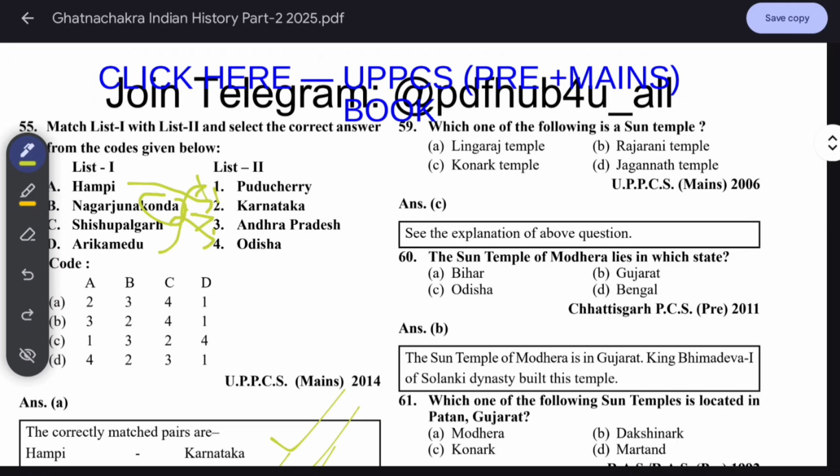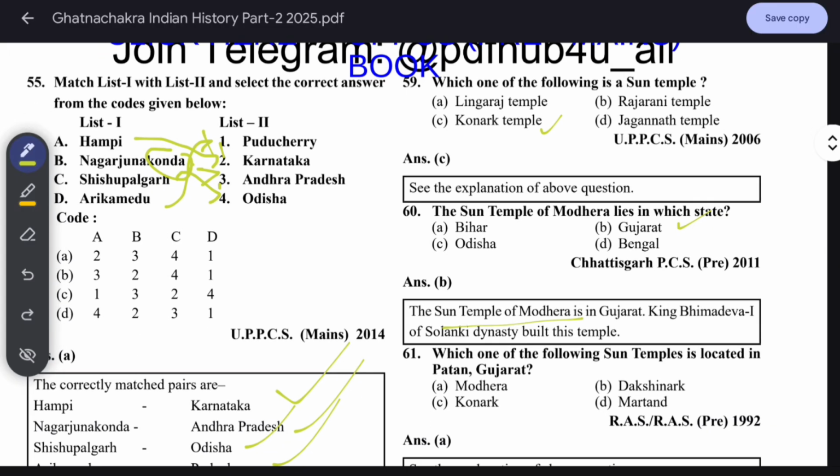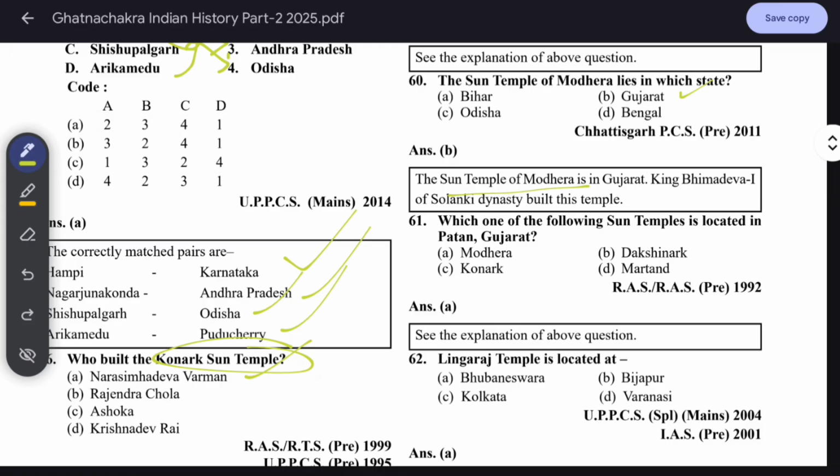Which one of the following is a sun temple? It is Konark Temple. The Sun Temple at Modhera lies in which state? It is in Gujarat. The Sun Temple of Modhera is in Gujarat. King Bhimdev I of the Solanki dynasty built this temple. Which one of the following sun temples is located in Patan, Gujarat? Modhera.